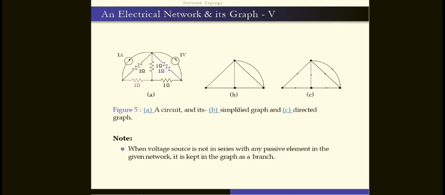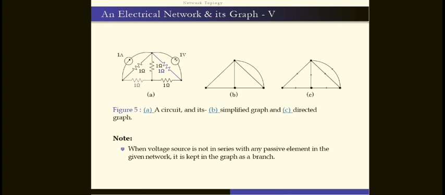This is called the simplified graph. Directed graph indicates the direction of current flow, as shown like this. When voltage sources are not in series with any passive elements in the given network, they are kept in the graph as a branch.